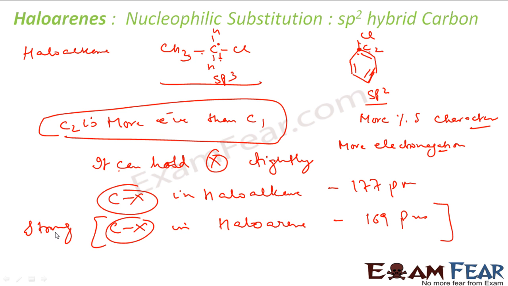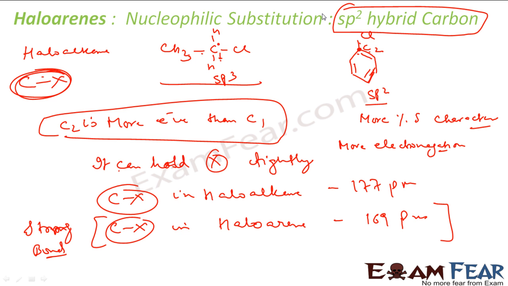This is a strong bond, and a very strong bond is difficult to break, and we know that for substitution, C-X bond breakage is mandatory. So if this bond is strong, it will be difficult to break, and thus nucleophilic substitution will be difficult in case of haloarenes based on this parameter, that it is sp2 hybridized.